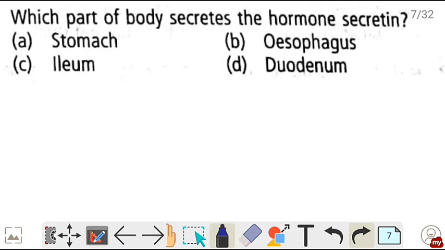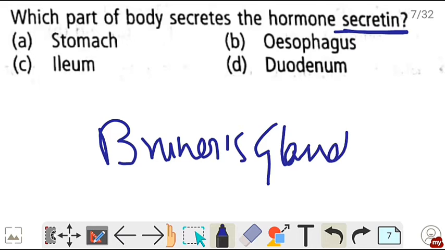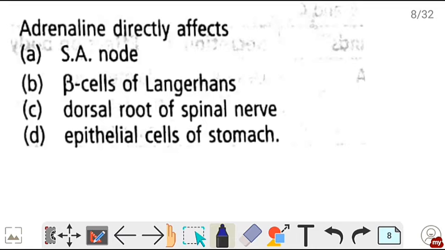Next, which part of the body secretes the hormone secretin. तो secretin hormone is secreted by the Brunner's gland that is present in the duodenum. So correct is option D, that is duodenum secretes the hormone secretin. Next, adrenaline directly affects. So adrenaline is the fight or flight hormone and it affects directly the heart rate. Heart rate को directly increase करता है. तो it will directly affect the SA node that is the pacemaker of heart जो heartbeat को regulate करता है. So correct is option A.